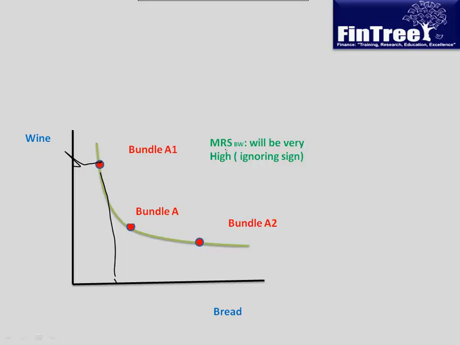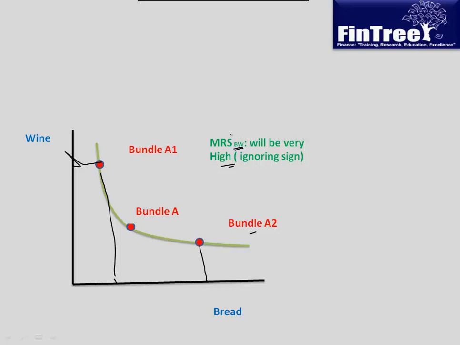So the marginal rate of substitution of wine for bread, that means giving up wine to obtain some amount of bread, is going to be very, very high here. And at this stage, you have a very high amount of bread, so you are eating too much but drinking too little.